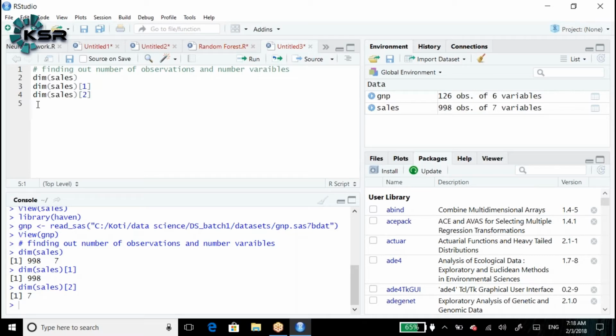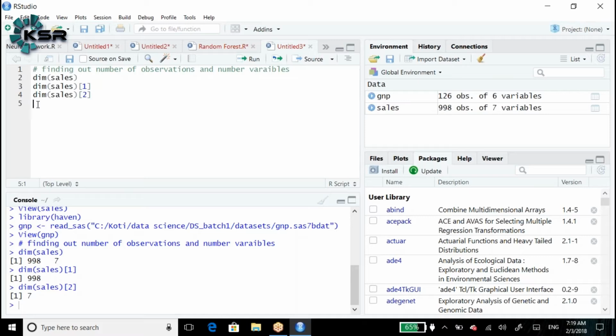Then definitely you are going to ask a question: as you mentioned, we were going to receive 40,000 records, but why did we receive only 20,000? What about the remaining 20,000? To ask such a question, we need to understand how many observations and how many variables there are. The first and foremost step, not only here but everywhere, is to use the dim function, dim of data set name.